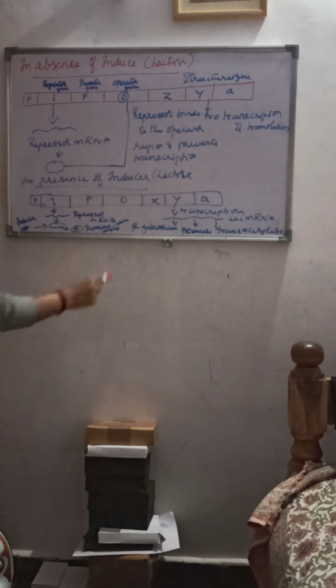This repressor protein will bind to the operator gene, and it will prevent the transcription.